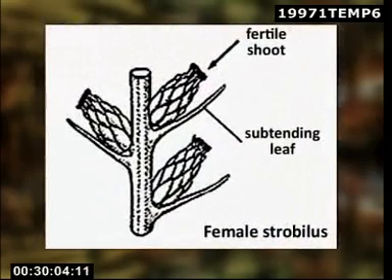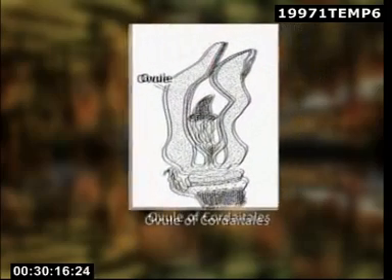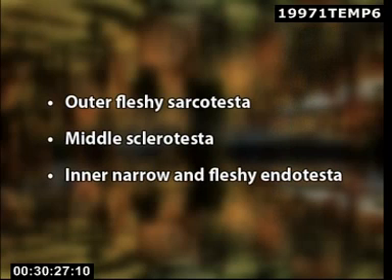Female strobilus. They arise as lateral outgrowths from the inflorescence axis and have each a central axis with spirally arranged appendages. The distal fertile ones bore 1 to 3 ovules terminally, each enclosed within a single but parted integument. The integument is distinguishable into outer fleshy sarcotesta, middle sclerotesta, and inner narrow and fleshy endotesta.